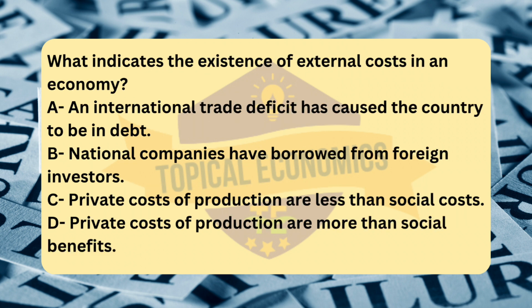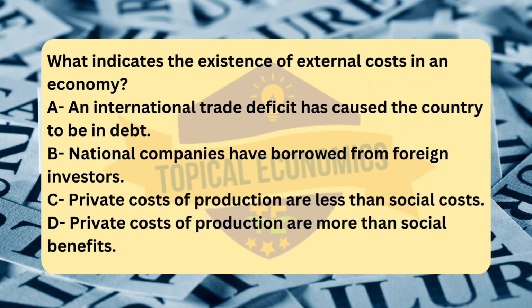Moving to question number 41. What indicates the existence of external costs in an economy? A. An international trade deficit has caused the country to be in debt. B. National companies have borrowed from foreign investors. C. Private costs of production are less than social costs. D. Private costs of production are more than social benefits. Reference, 2016 October-November version 2. The correct answer for this question is option C. Private costs of production are less than social costs.